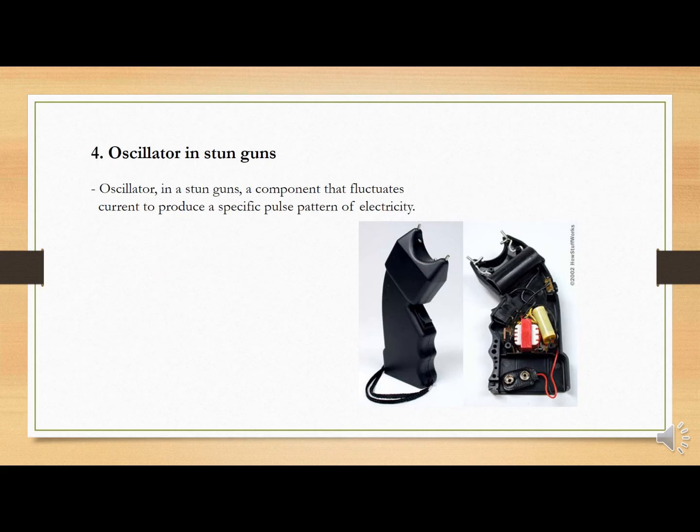The fourth one is the oscillator in the stun gun. The oscillator in the stun gun acts as a component that fluctuates current to produce a specific pulse pattern of electricity.